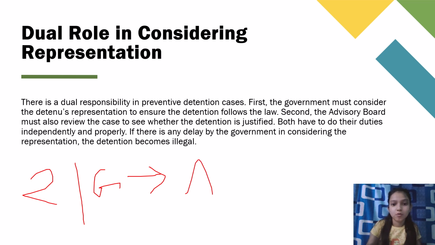Second, the advisory board must also review the case to see whether the detention is justified. So the advisory board has to review the case of the person who is detained or arrested. The board has to do its duties independently and properly. So they have to do their investigation separately, not linking with each other.